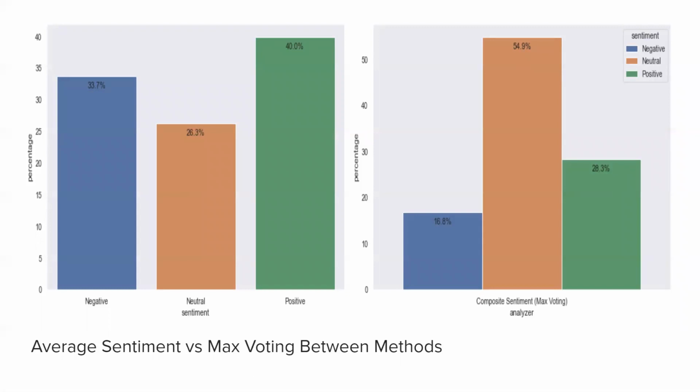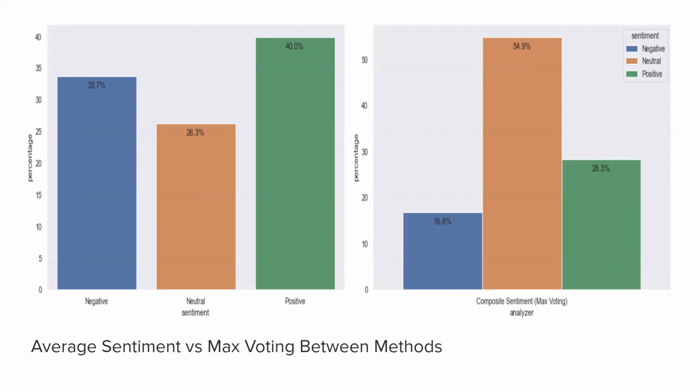With a max voting technique, it took the individual category determined from each library as a vote for positive, negative, or neutral, and then classified each tweet as whichever category had the most votes. So for example, if one tweet got classified as positive by TextBlob and NLTK and neutral by the Stans analyzer, it was determined to be positive because it was 2 votes to 1 for positive.